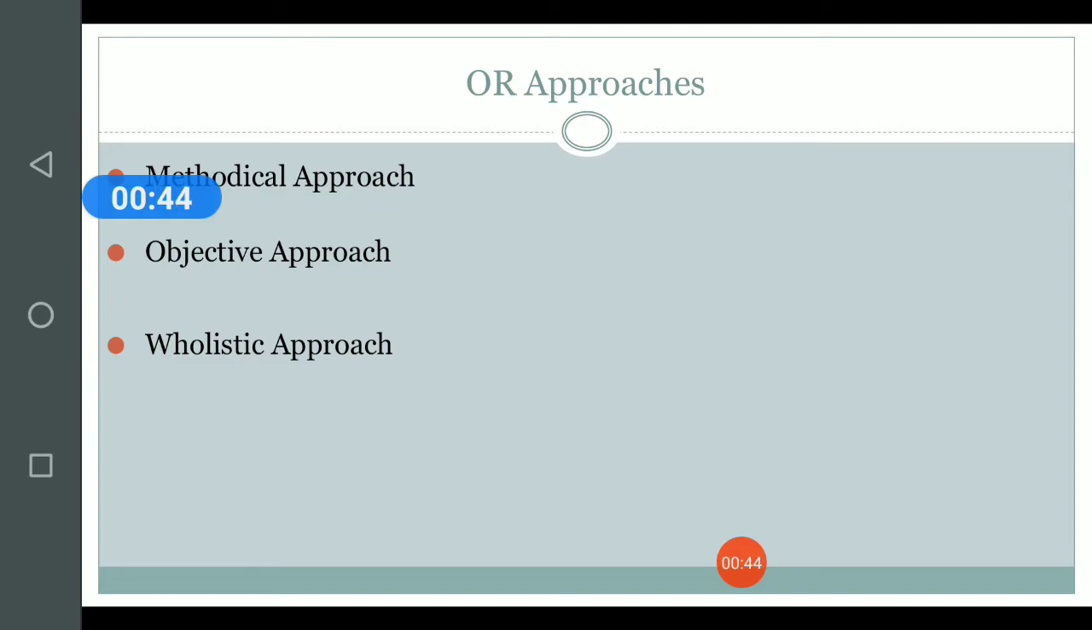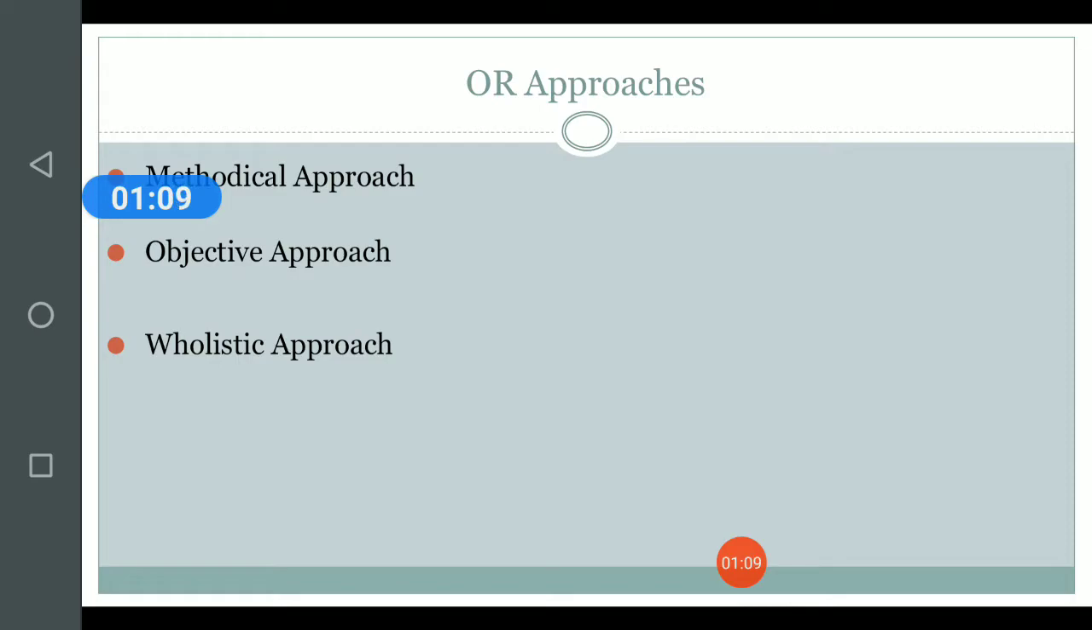The second kind of approach is an objective approach. This approach is very objective in nature and it is aimed at the final goal or the ultimate aim of the particular decision. And whatever approach that we adopt is basically to attain the particular objective or the goal.